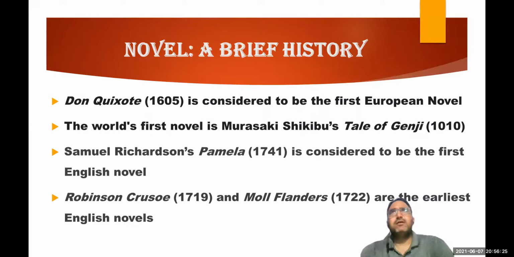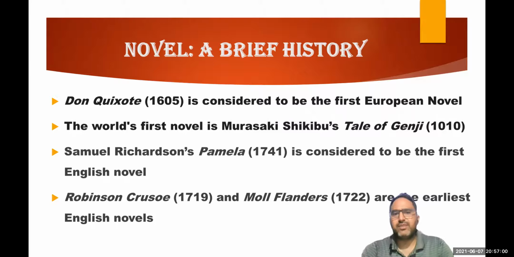Pamela is actually a story of a girl, and this particular novel is an epistolary novel. It is written in the form of letters. Basically, Samuel Richardson used to write letters for the people of the villages, and later on he just connected all those letters together in a sequential manner and published a novel which is known as Pamela. Later on, another novel was published by Henry Fielding, and the name of that novel was Shamela. But Pamela is considered the first English novel.